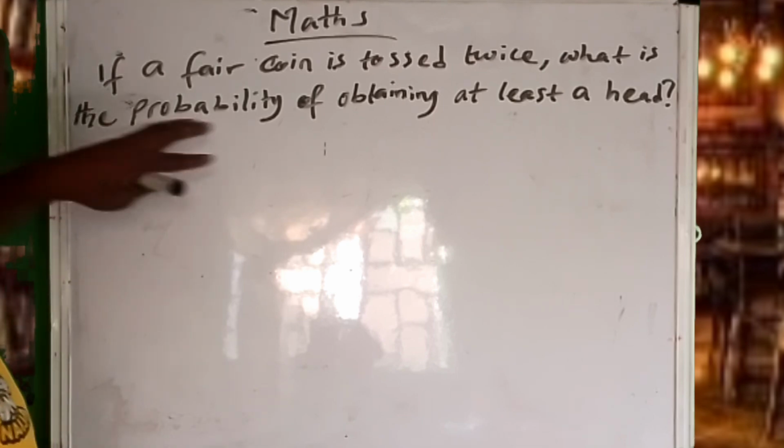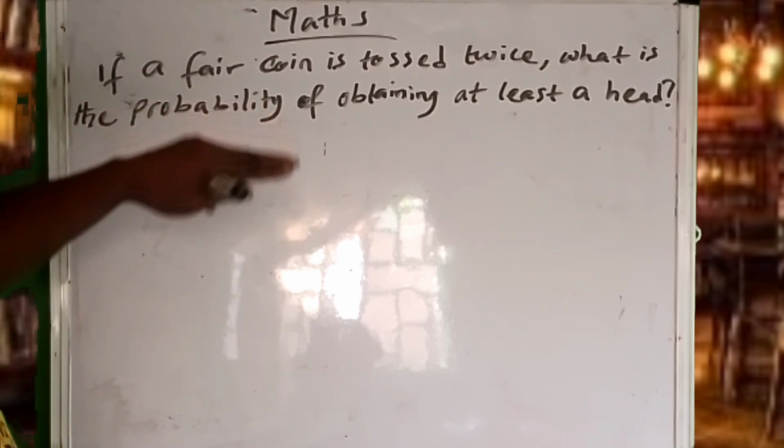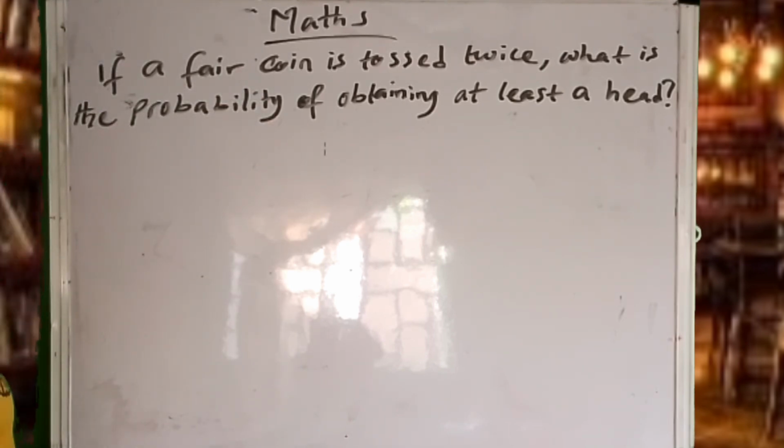And today we'll look at this question on the board. If a fair coin is tossed twice, what is the probability of obtaining at least a head?